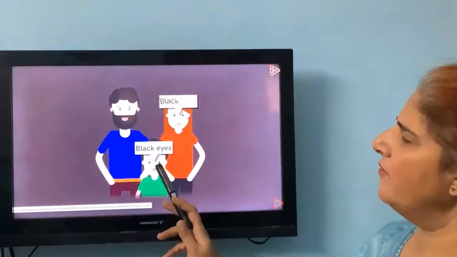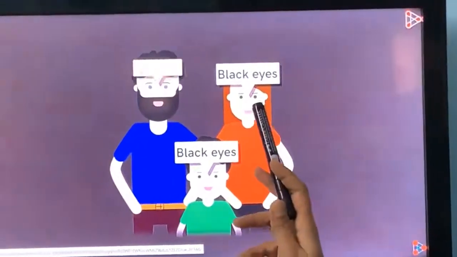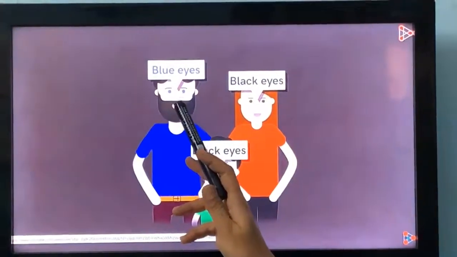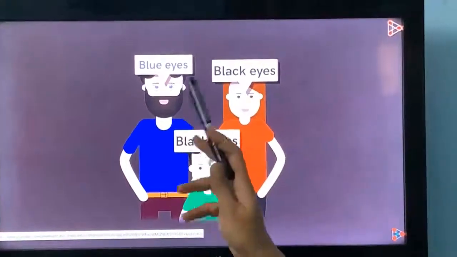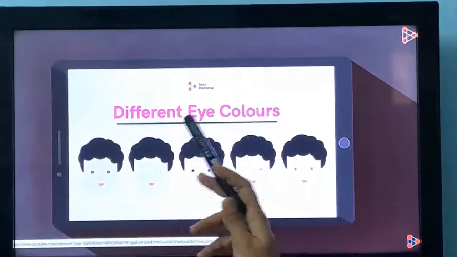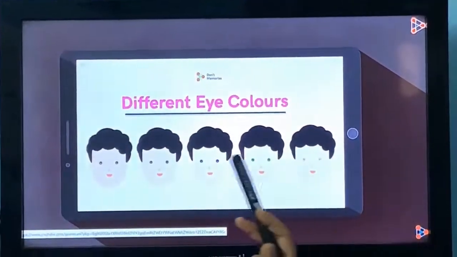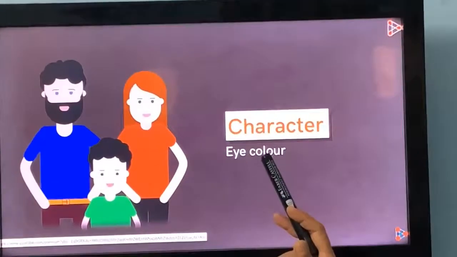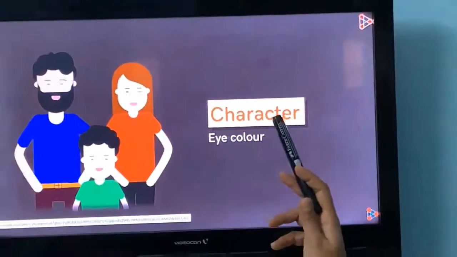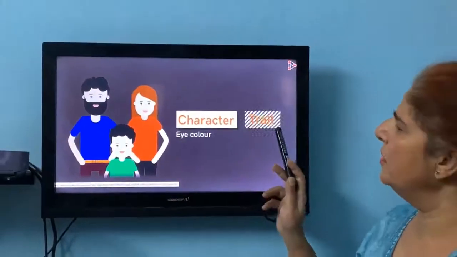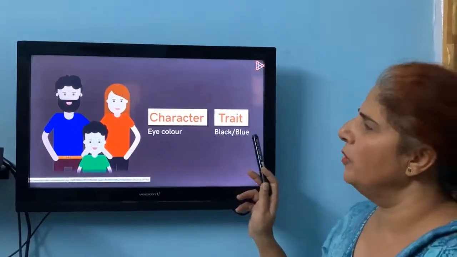Now the child is having black colored eyes. The mom is also having black colored eyes, but the eye color of the father is blue. That means this eye color is a character. So different individuals have different eye colors, and these eye colors are controlled by the gene. So eye color is a type of character, and that eye color may be black or blue. The trait is black or blue.